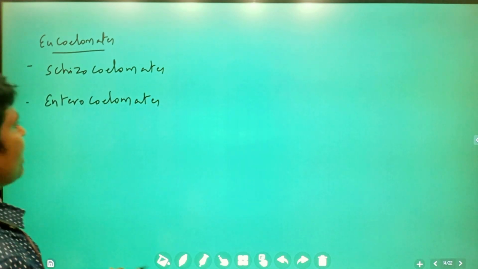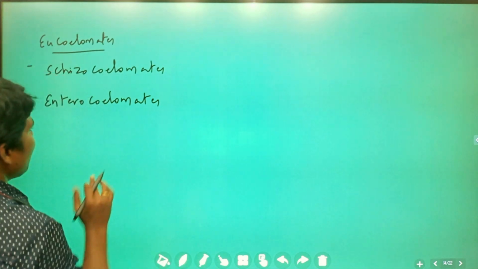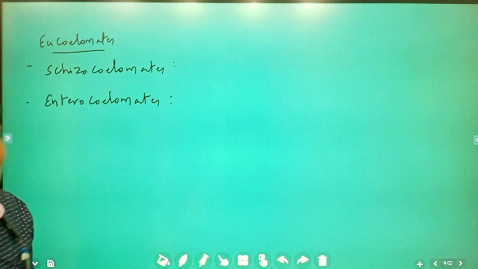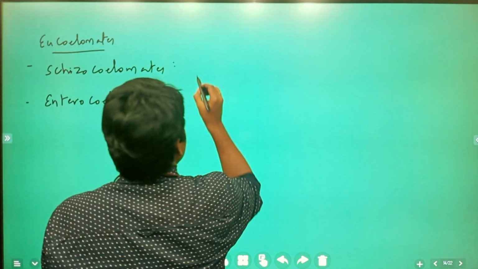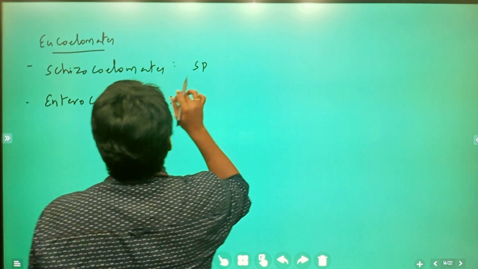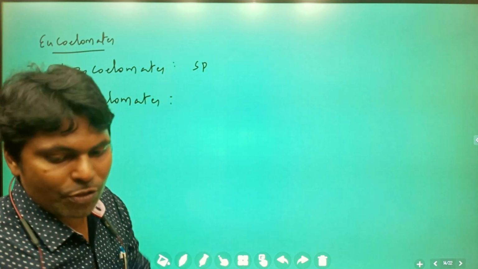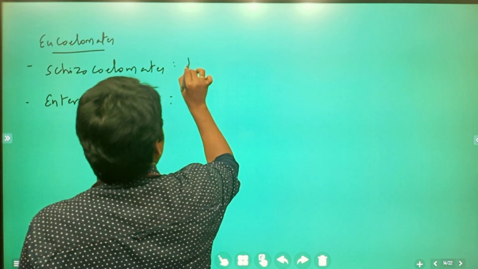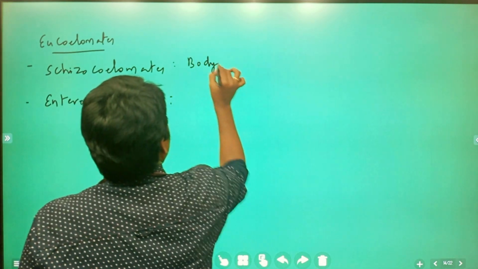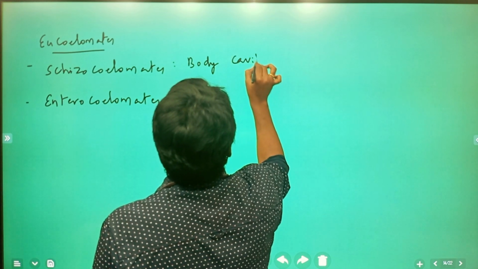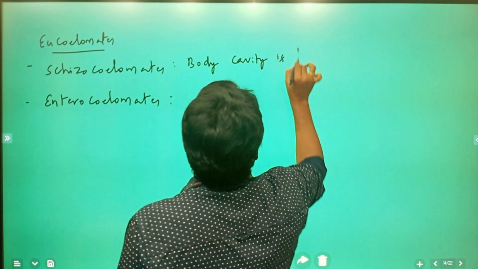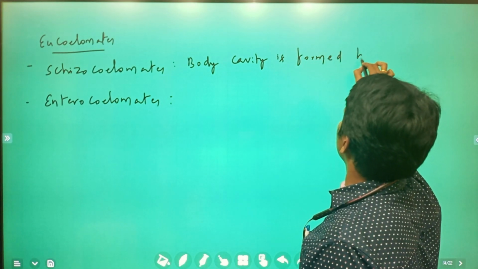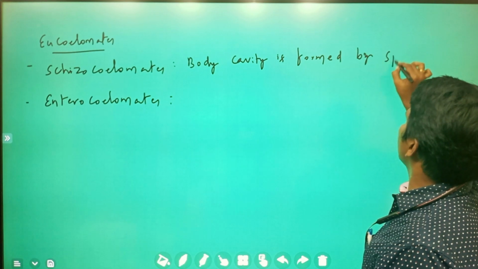What are schizocoelomates? The mesoderm splits off. In these coelomates, the body cavity is formed by splitting of mesoderm.